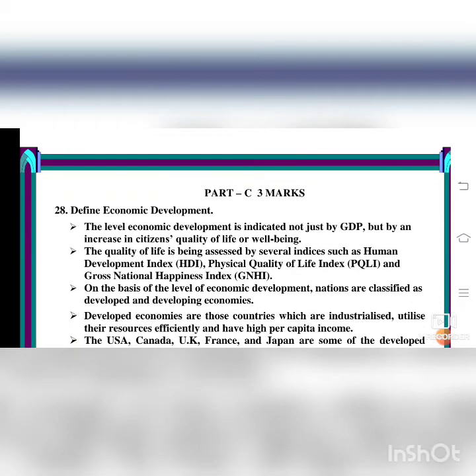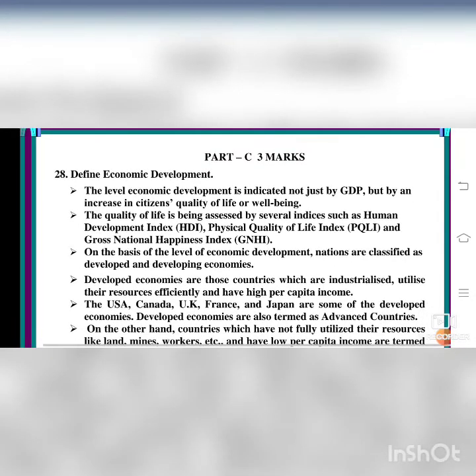On the basis of the level of economic development, nations are classified as developed and developing countries. Two types are there, developed and developing economies. Developed economies are those countries which are industrialized, their industries utilize their resources efficiently, and they have high per capita income. What are the categories of good economic development? There must be HDI, PQLI and GNHI, isn't it? And next, there are two types of economies, developed and developing.